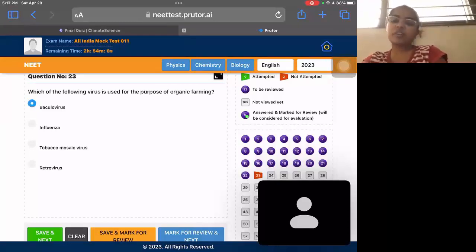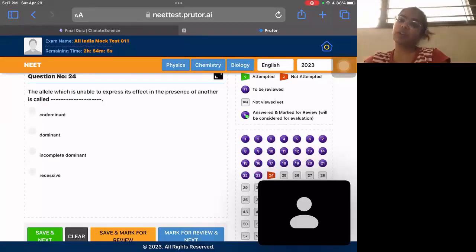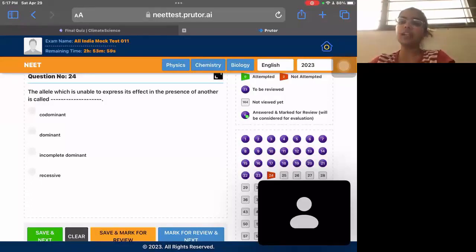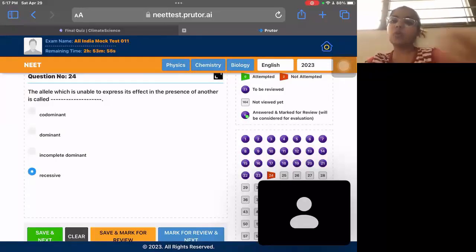The allele which is unable to express its effect in the presence of another one is called recessive allele. This is a direct question from NCERT. It needs both copies of the allele to express itself. It can't express in the presence of a dominant allele. That's called a recessive allele.